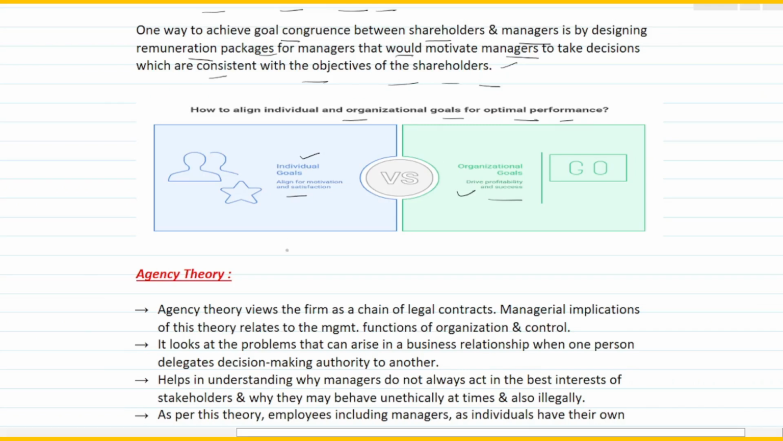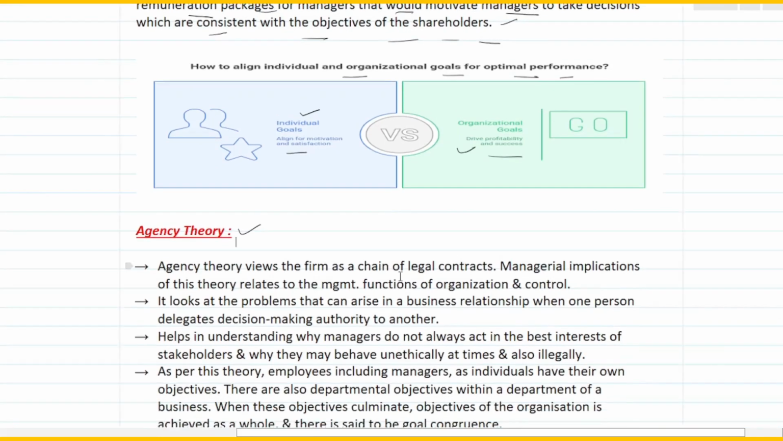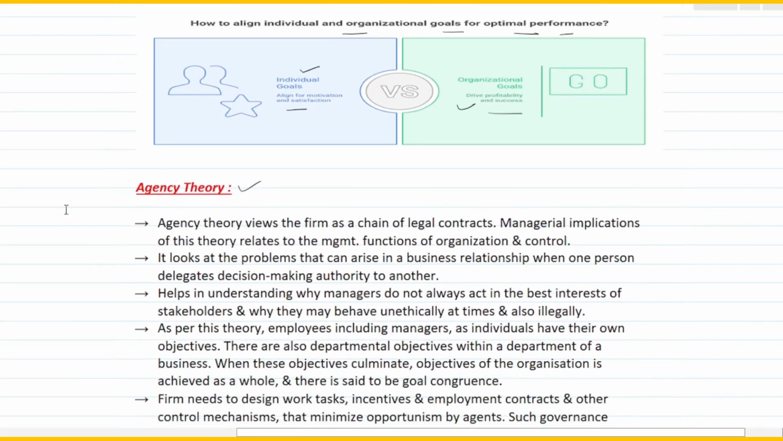Now there is something called agency theory. If you have done the foundation course of CMA, most of you would know what agency theory is. Even in your class 11th and 12th there would be a chapter on it, but just to touch upon it in brief: it's a concept of agents and principals. There are two groups. One is called agents and the second is called the principal.